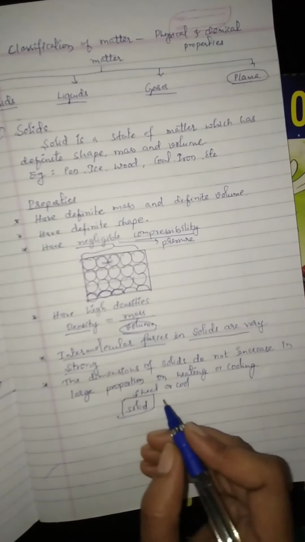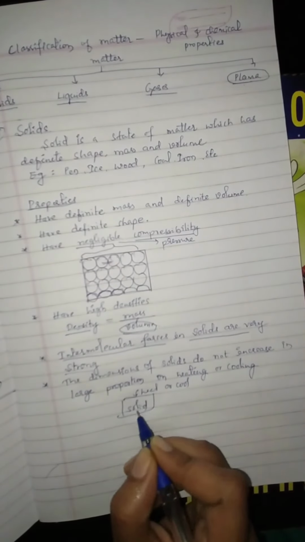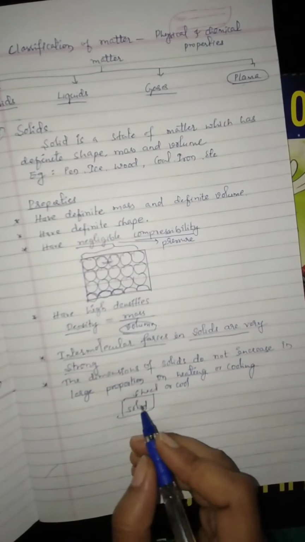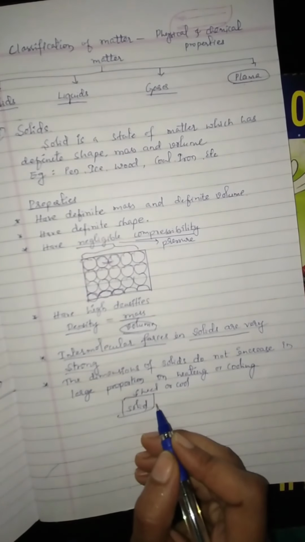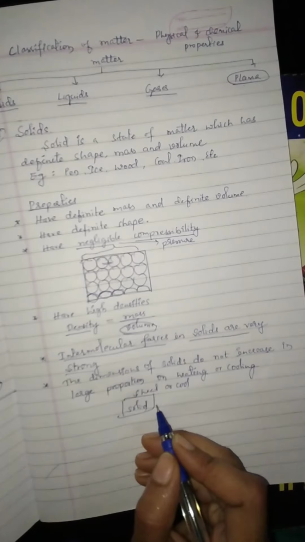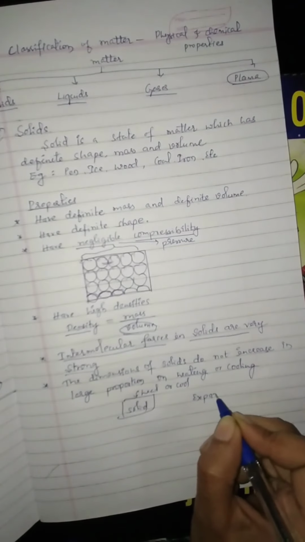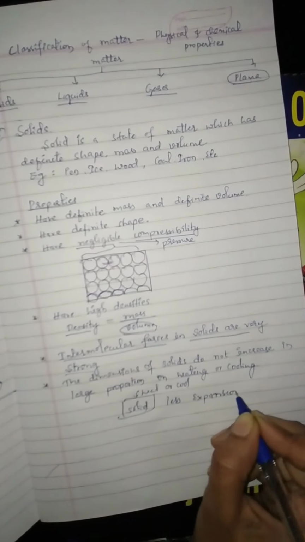In solids atoms and molecules are compactly arranged. When solids are heated, they are subjected to less expansion.